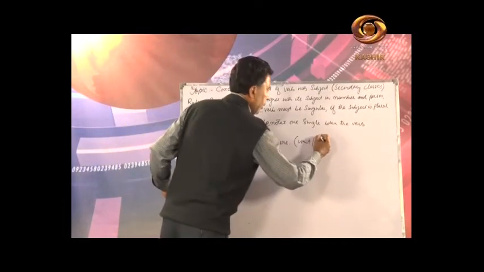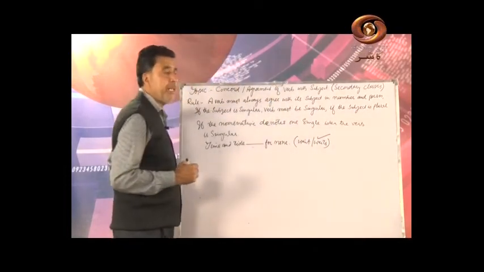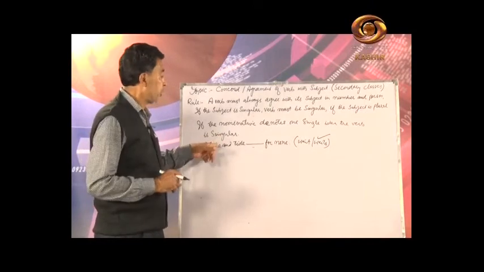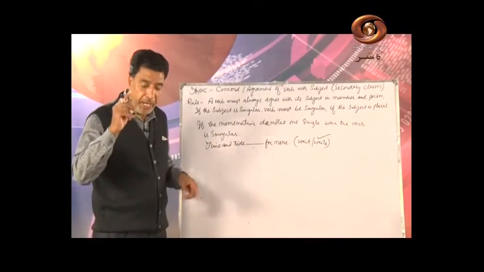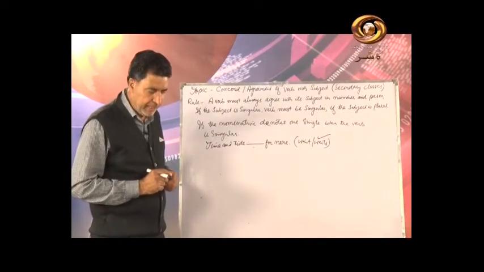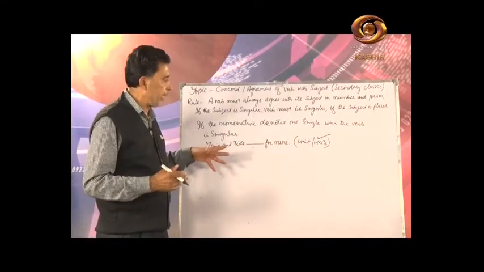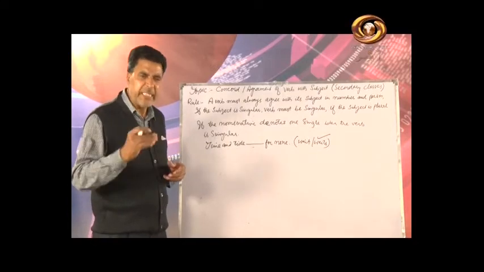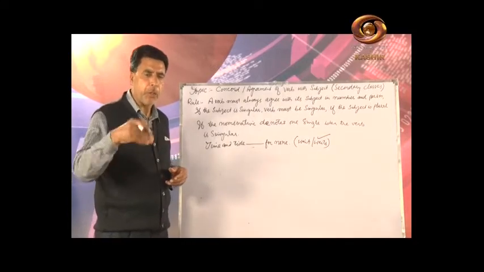Don't be mistaken. Waits, because for the third person singular we add s or es. So time and tide waits for none. Clear?